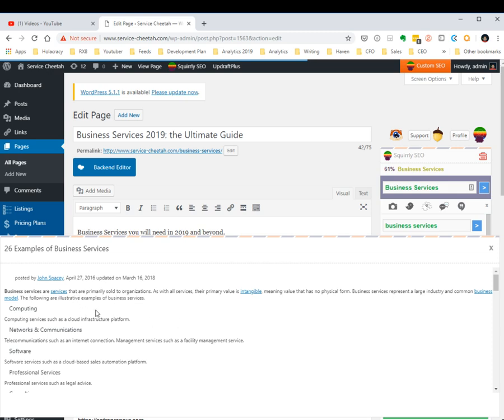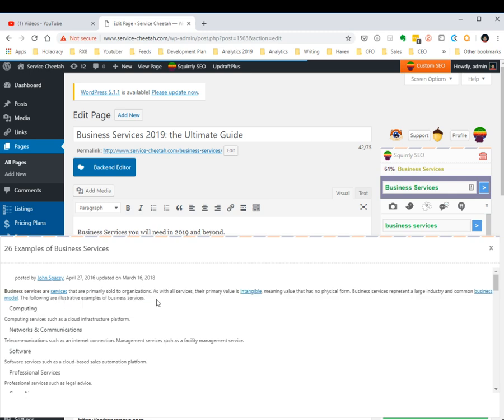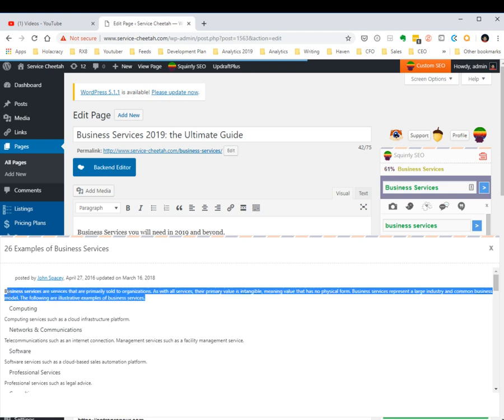Now, business services are services that are primarily sold to organizations. So it's not like a business service is something that the business offers. It's actually a service that is meant to be offered to another company. So that's a really important distinction to make. And if you're not certain about different terms, you can always read smart articles from the web before you write down your page.